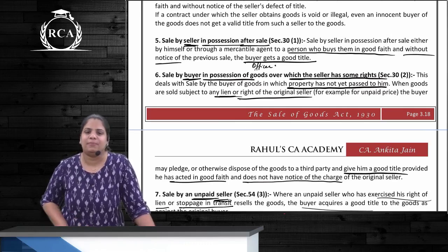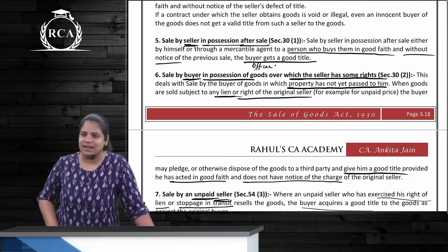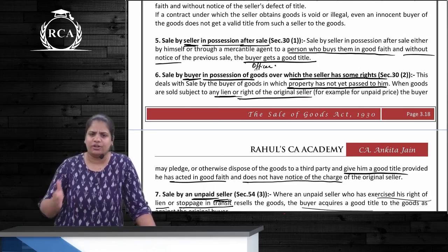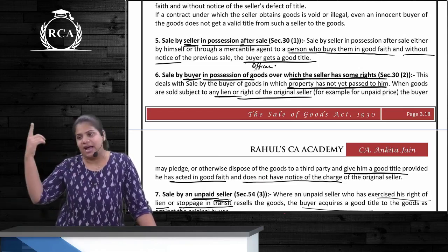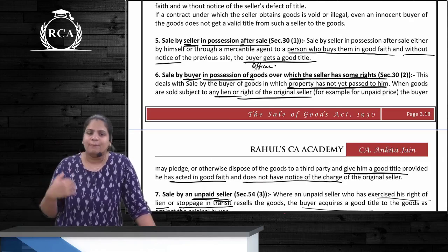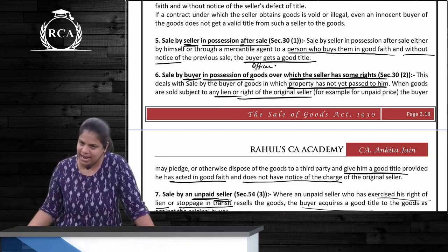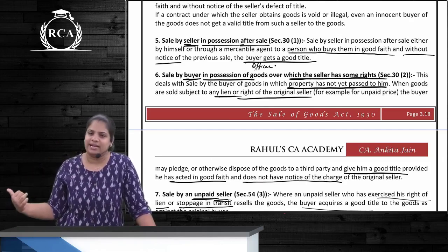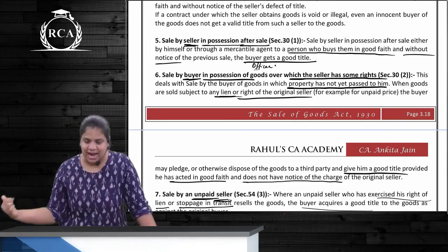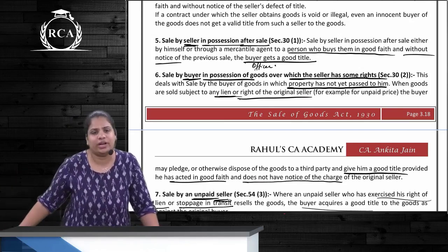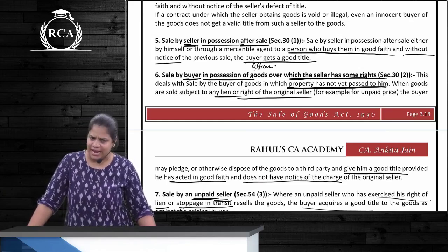Next one, sale by buyer in possession, over which the seller has got some rights. Here we apply this when ownership has not yet passed to the buyer. So the seller says, if you want to purchase this phone, you pay 30,000 now and 40,000 later. Ownership will pass to you only after payment of 40,000. The buyer pays 30,000 and he sells this phone to somebody else. Will the other buyer get a valid title? Yes, he will, because it was in the buyer's possession and the other purchaser took it in good faith. Yes or no? Do you remember? This was what we had written. Correct?